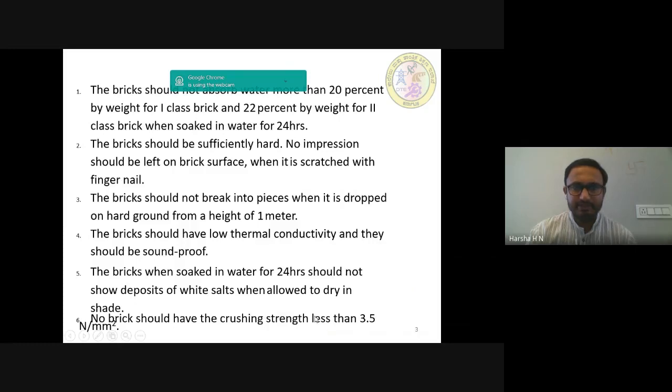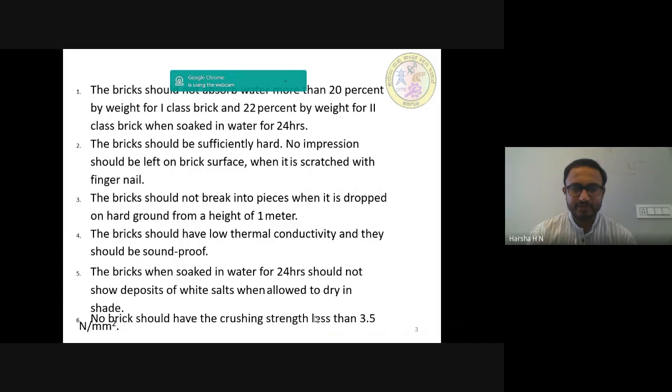The bricks should be sufficiently hard. No impression should be left on the brick surface when it is scratched with the fingernail. The brick should not break into pieces when it is dropped on hard ground from a height of 1 meter. The brick should have low thermal conductivity and they should be soundproof.